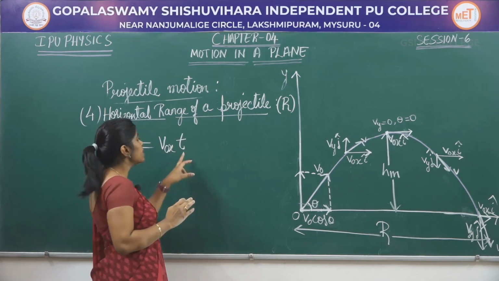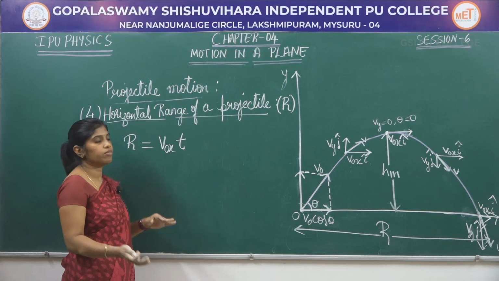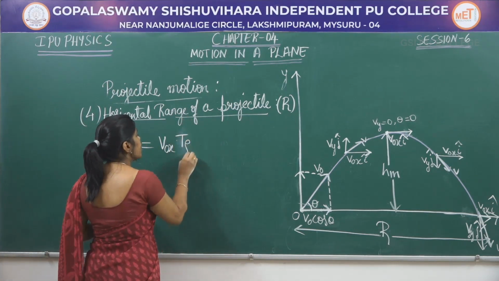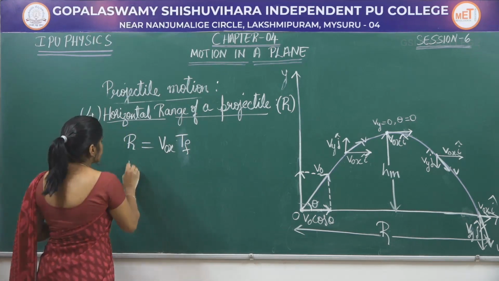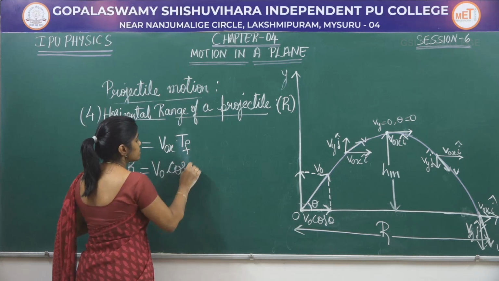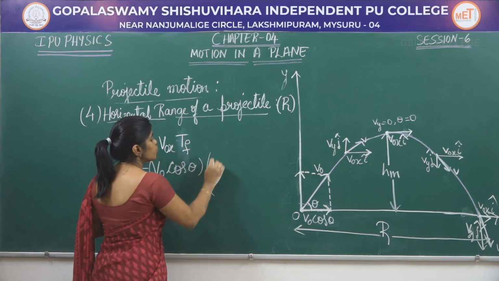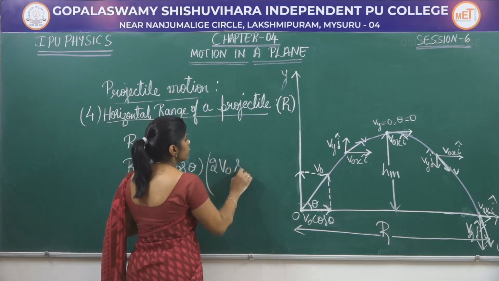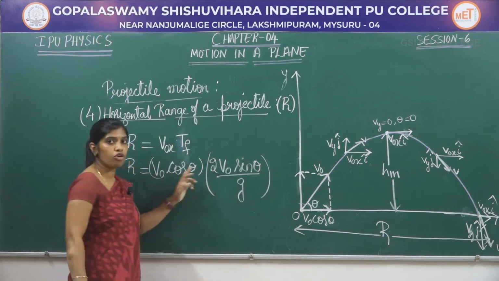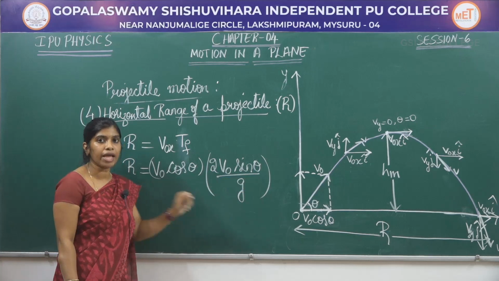But in this case, the time will be the total time, that is the time of flight. Therefore, this is Tf. So, R will be equal to V naught cos theta into 2V naught sin theta by g. The time of flight is 2V naught sin theta by g.